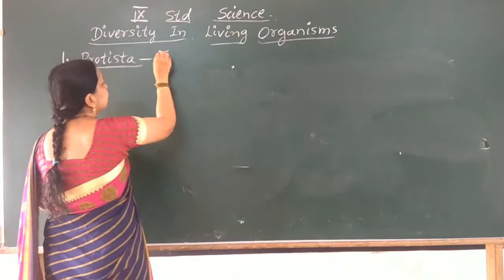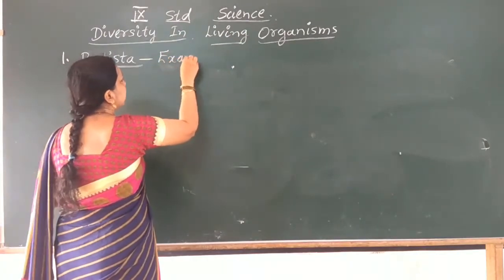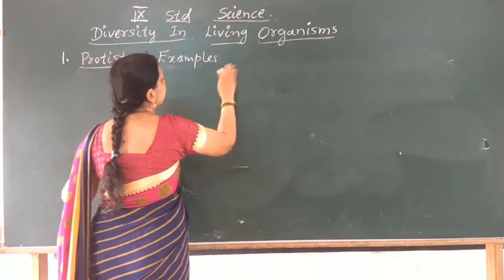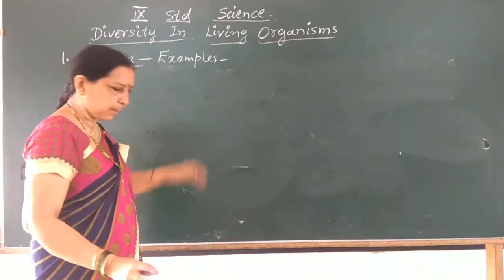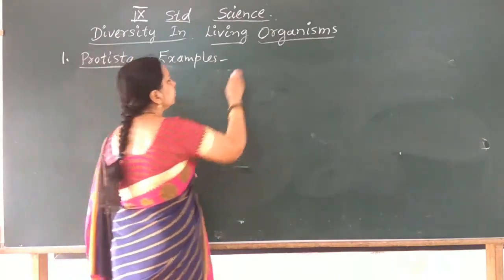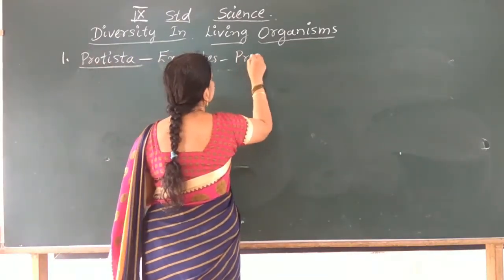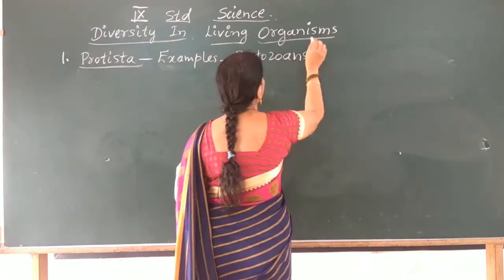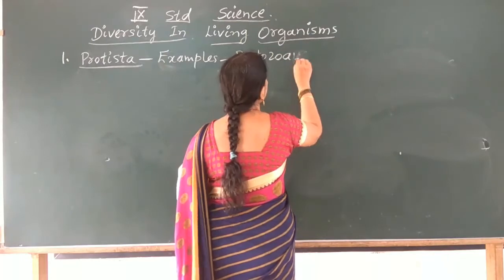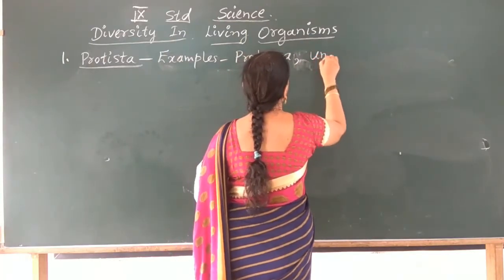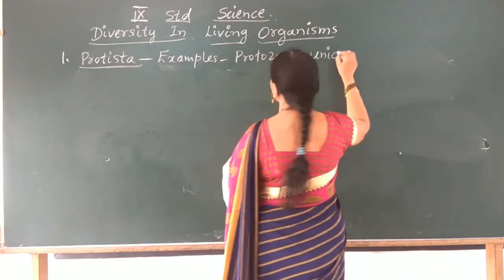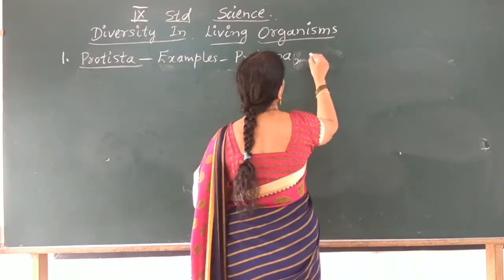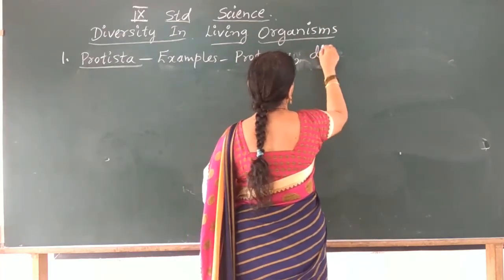Let us write the examples first so that you can know the features easily. Examples are protozoans, unicellular algae, and some diatoms you can write.